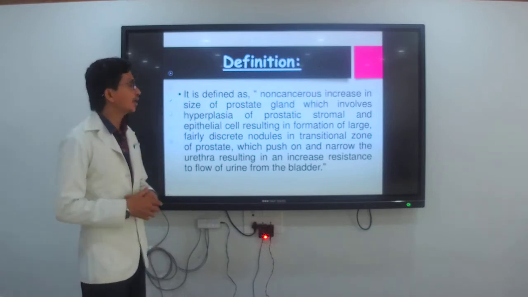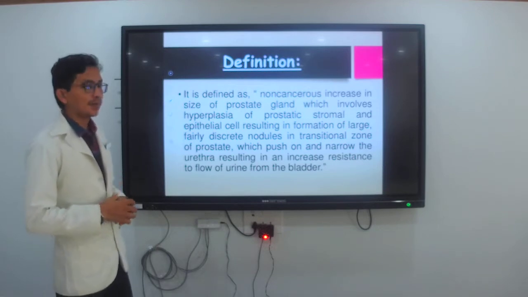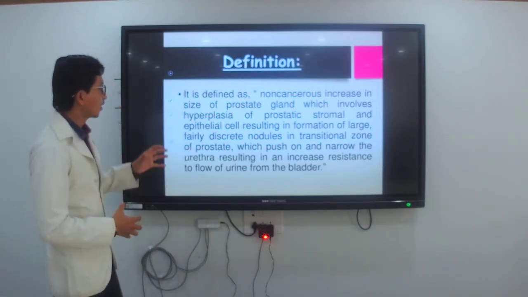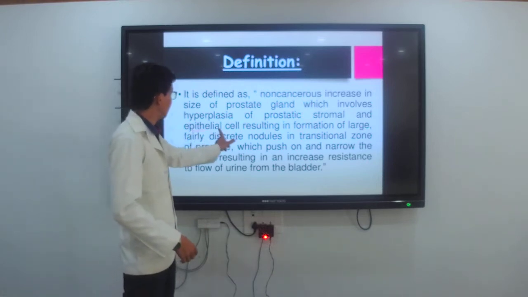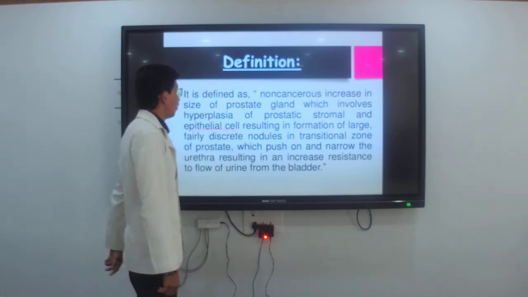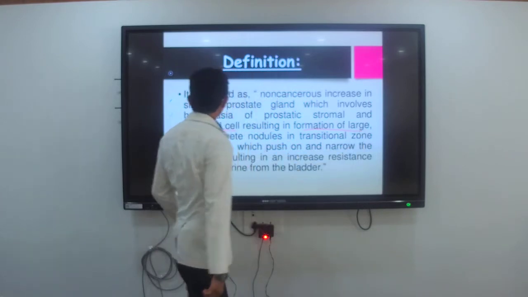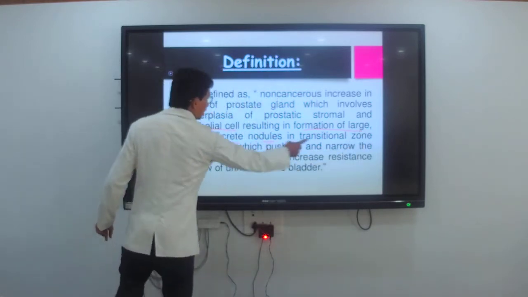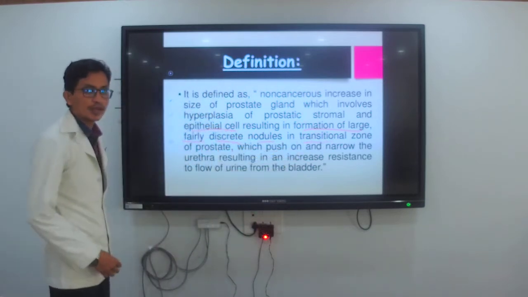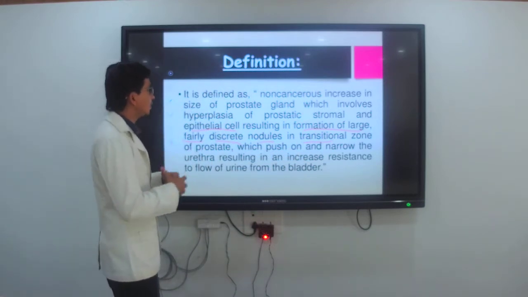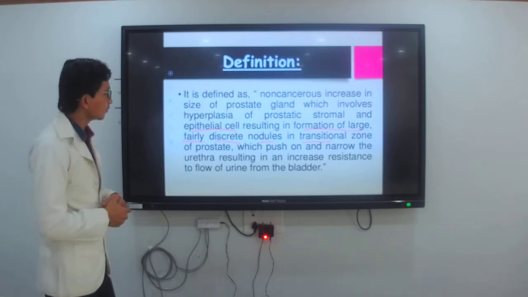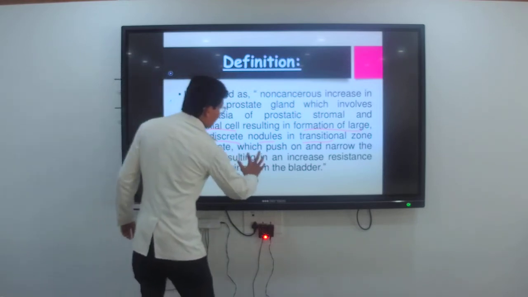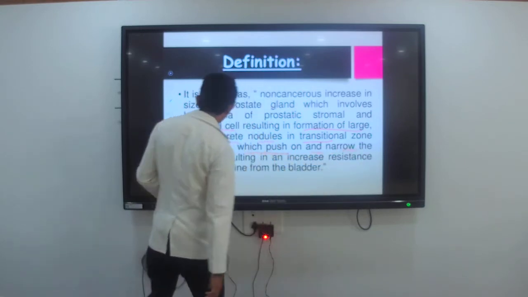It is a non-cancerous prostate gland, but it is an increase in the size. Okay, and it has the epithelial cells. Okay, and formation of large, discrete nodules in the transitional zone. Okay, it is an enlargement of the cells. It is the prostate which pushes on and narrows the urethra.